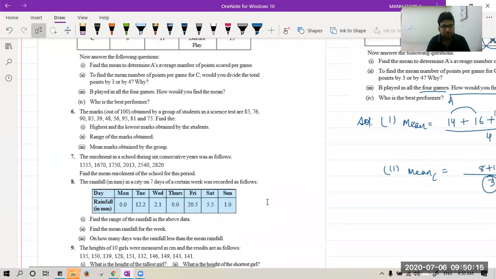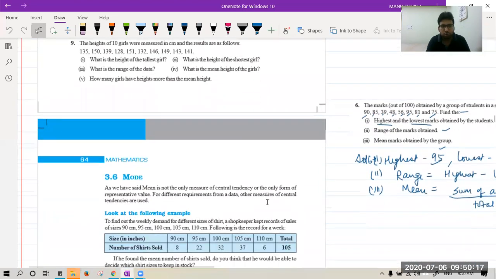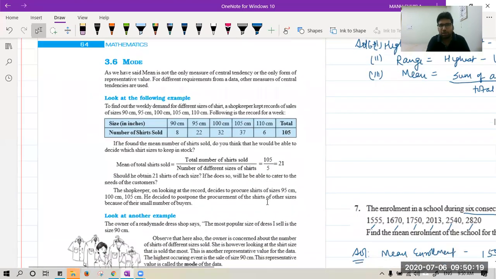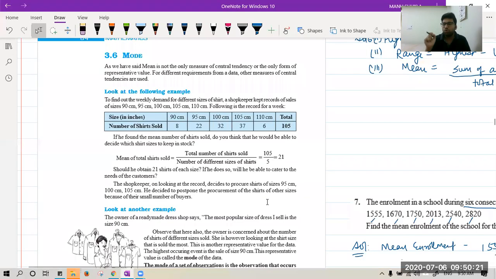Exercise is done. Next topic is mode. Let me give you an idea. Mode is that value which comes the maximum number of times. Plus, mode is again a representative value. There are 3 values I told you: mean, median, and mode. Okay, beta, I know 5 minutes are left. Don't worry.